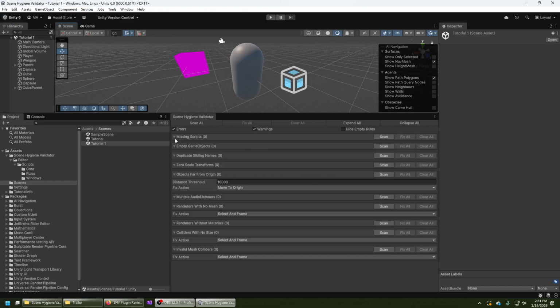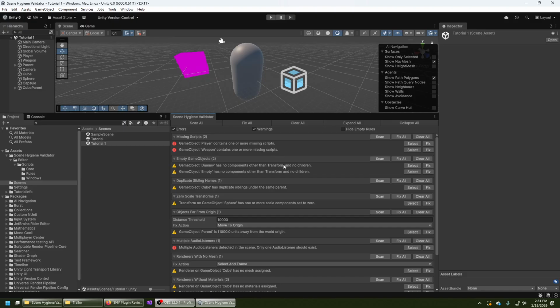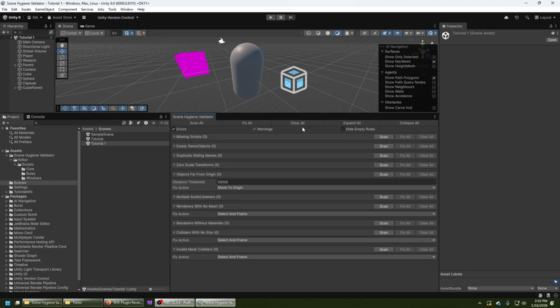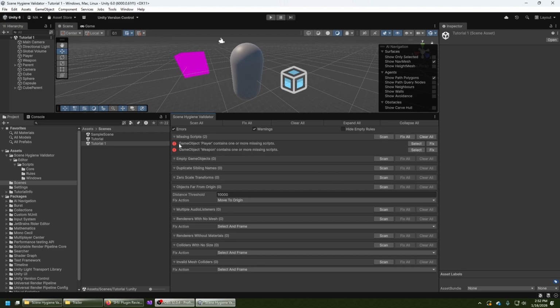So let's say that I would like to search for missing scripts. Now I could press scan all, but that will scan all the rules. So this will instantly populate all the issues that can be found in this particular scene that I'm using right now. So I'm just going to press clear all, which will clear all the issues. And let's say I'm interested in only the missing scripts. So I can press the scan button, which corresponds to the missing scripts rule, and that will produce only two errors, informing me about the problematic game objects.